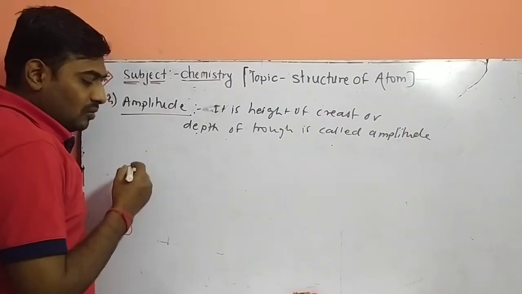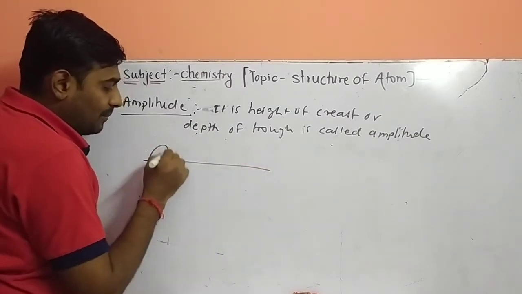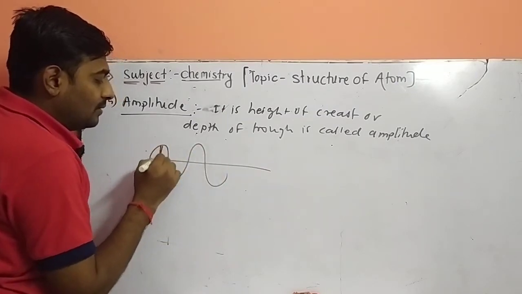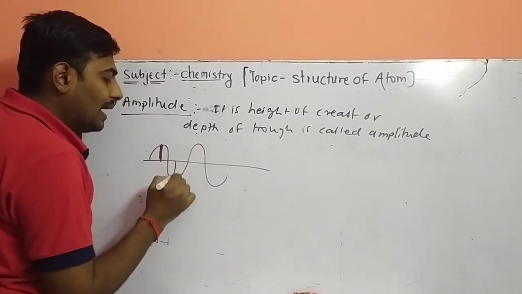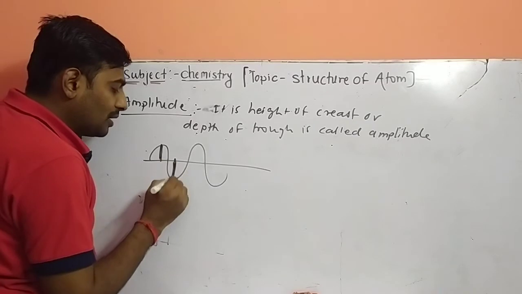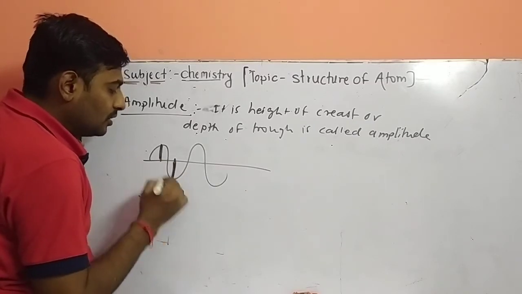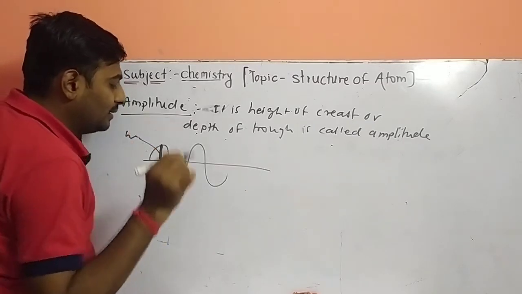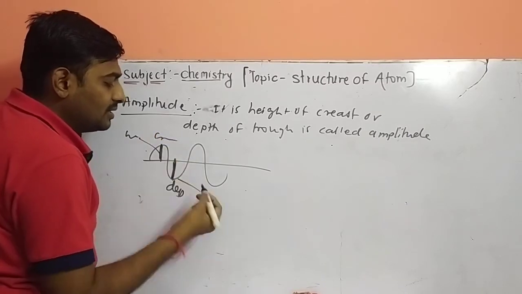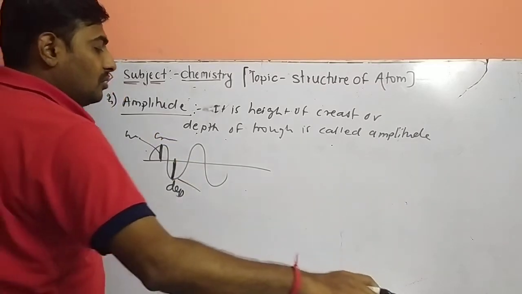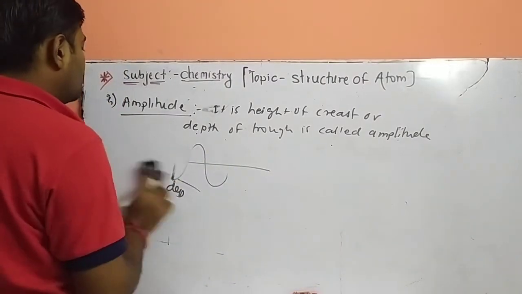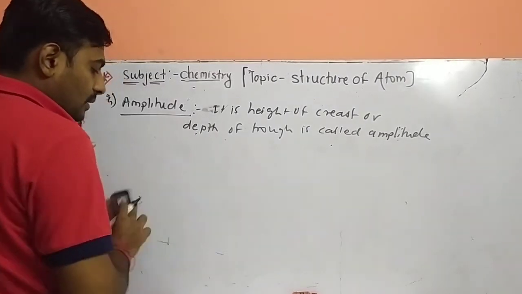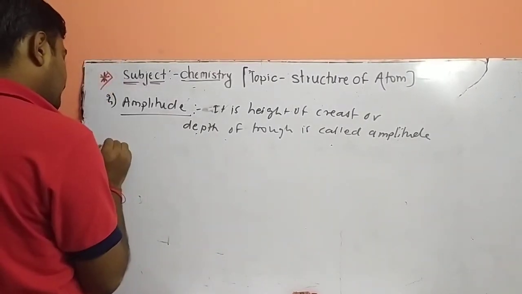If you are observing this type of wave, this is your height to the positive side, this is your height to the negative side. So the bottom side is called the depth, and the upper side is called the height. This is the crest and this is your trough. Next, fifth, velocity.